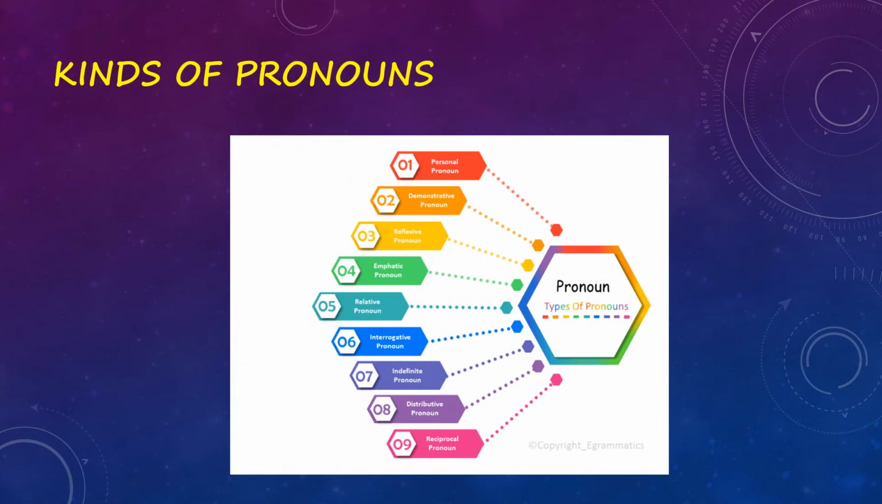Kinds of pronouns. So basically we have 9 kinds of pronouns. These are personal pronouns, demonstrative pronoun, reflexive pronoun, emphatic pronoun, relative pronoun, interrogative pronoun, indefinite pronoun, distributive pronoun, and reciprocal pronoun. Now we will learn about each kind of pronoun later, one by one. But in this video, we will learn about personal pronoun in detail.